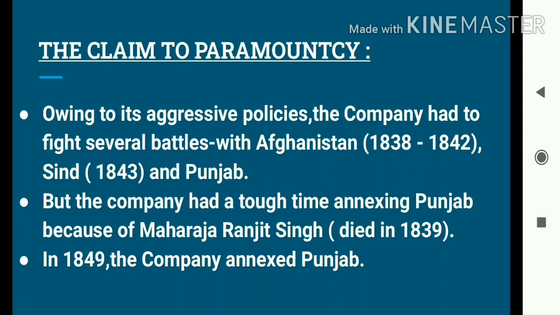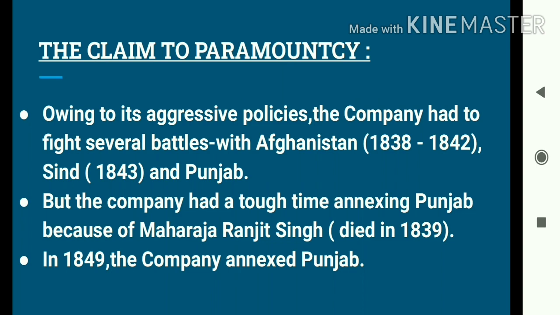But students, the battle with Punjab made the company face a very tough time, because at that time Punjab was ruled by one of the very powerful and courageous rulers, Maharaja Ranjit Singh. So the company found it very difficult to annex Punjab, because Maharaja Ranjit Singh gave tough competition to the company.